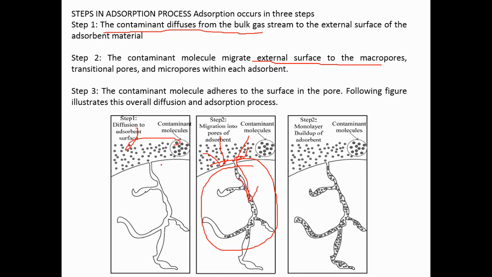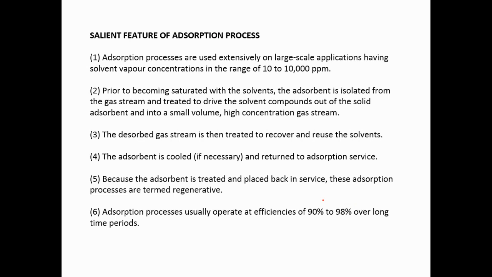This is the bulk phase, and this is the solid surface that comes in close contact. The next step is the transfer to the inside of the adsorbent, and third, the contaminants get captured. Most of the contaminants get captured inside the surface. This is the process. Then what are the salient features of the adsorption process?